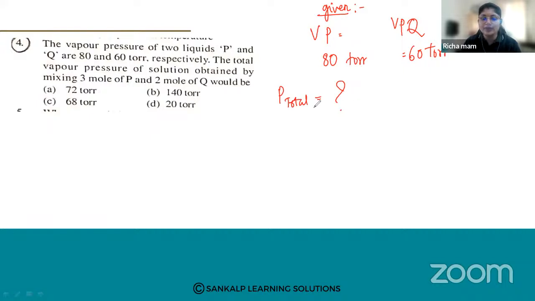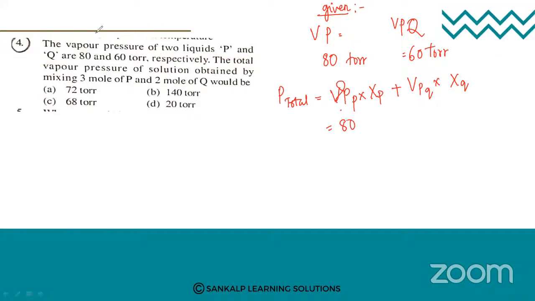So this vapor pressure can be calculated by the vapor pressure of P into the mole fraction of P, plus the vapor pressure of Q into the mole fraction of Q. Okay, so put the values now. The vapor pressure of P is 80, into the mole fraction.